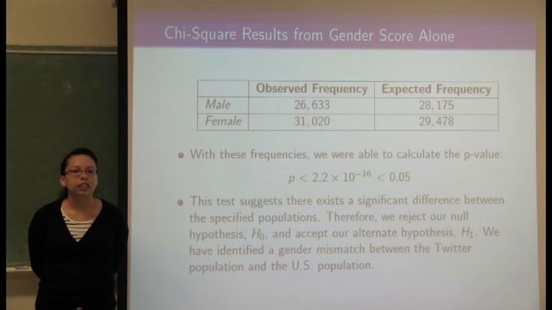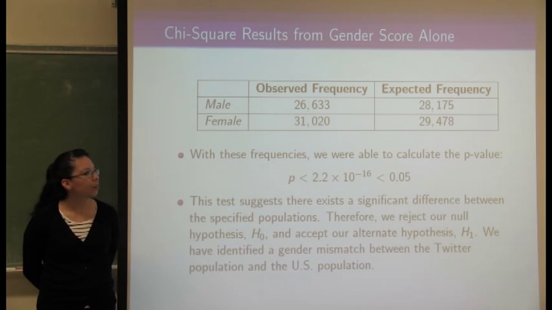By the following frequencies in the table, we were able to compute a p-value which is significantly less than 0.05. Therefore, we have enough evidence to reject the null hypothesis, and we accept the alternative hypothesis. Therefore, we can determine that we have a gender mismatch between the Twitter population and the 2010 US Census population.